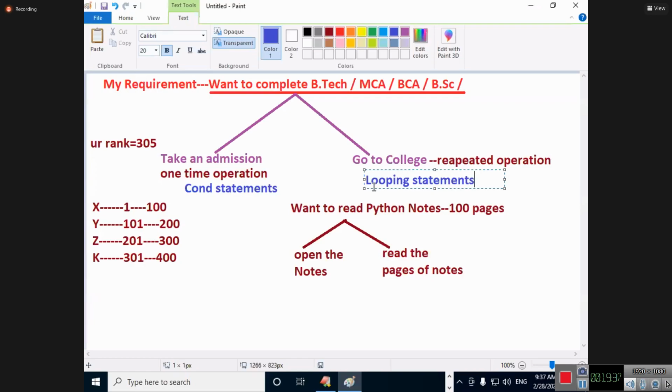To perform a certain operation either once or repeatedly. Once means who will do? Conditional. Who will do it repeatedly for a finite number of times? Looping. If I combine that also, it will become a big purpose of flow control statements. Take a technical example, my dear students.